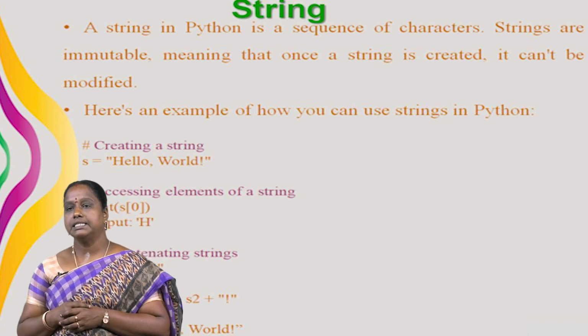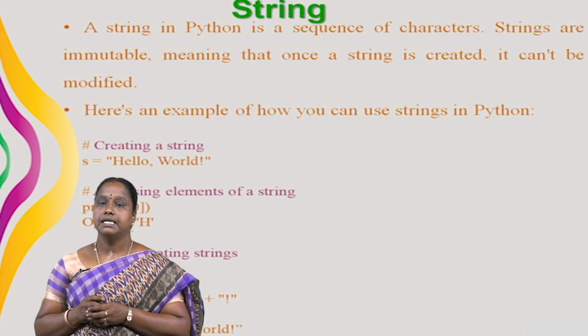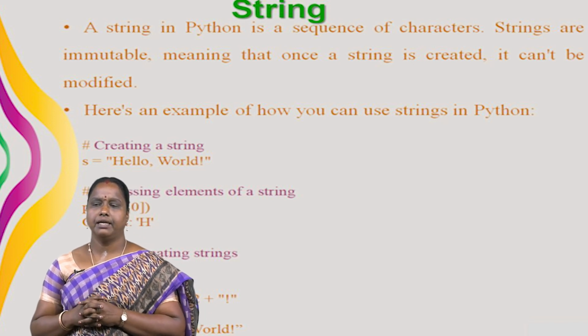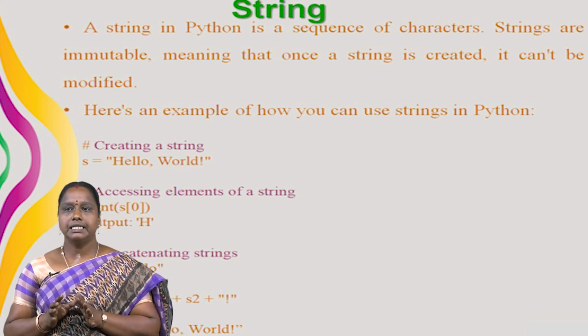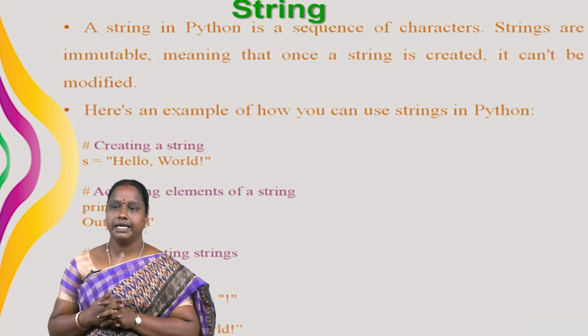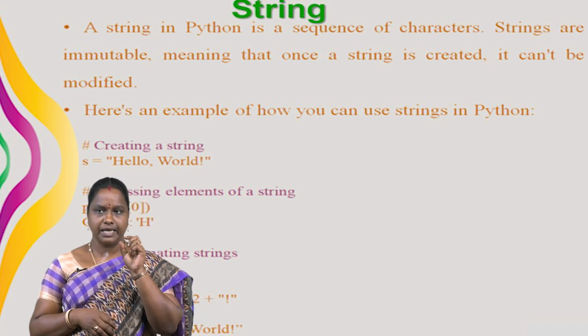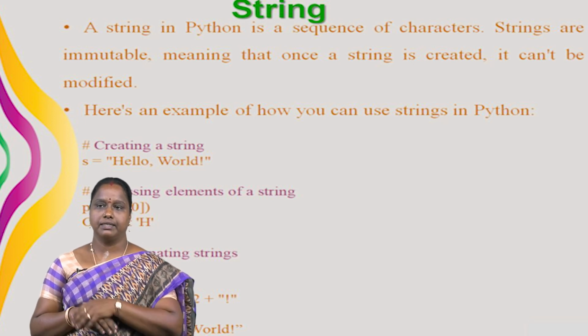Next another one is string. A string in Python is a sequence of characters. Strings are immutable, meaning that once a string is created, it cannot be modified. Here is an example of how you can use strings in Python. First of all, creating a string. We have a value S. In that S, we have the value hello world.